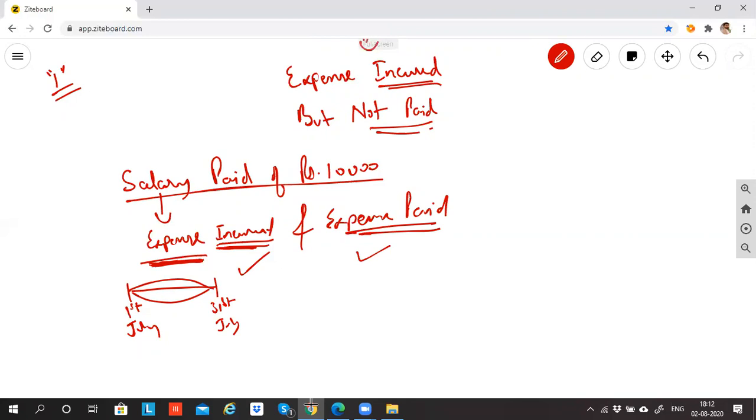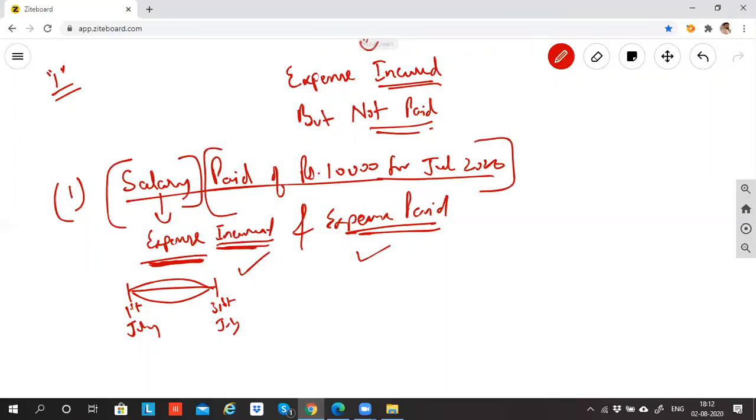Now, this is one example. Please note down. Salary paid of 10,000 for July 2020. Salary means expense incurred. This portion means this, and paid of rupees 10,000 means expense paid. Now, next example.